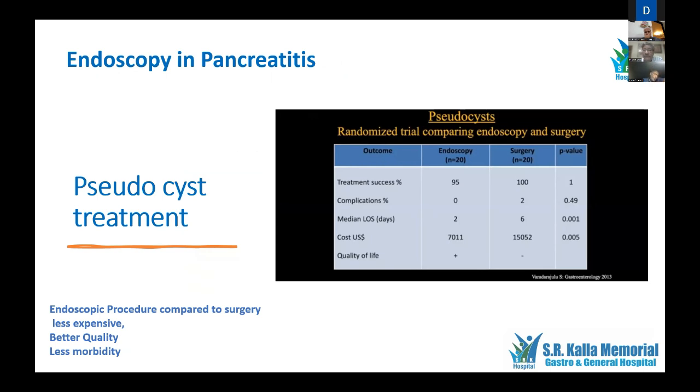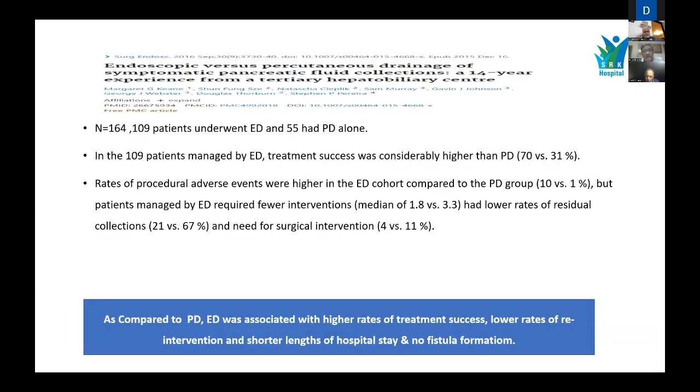The complication rate with minimally invasive surgery was 2%. Length of stay was longer there. And in the US, the cost was significantly higher in surgical procedures as compared to the endoscopic procedures. So, endoscopic procedure is less expensive, better quality, and it has less morbidity.